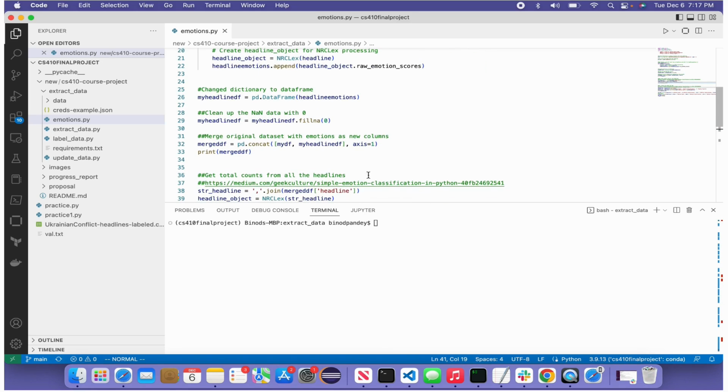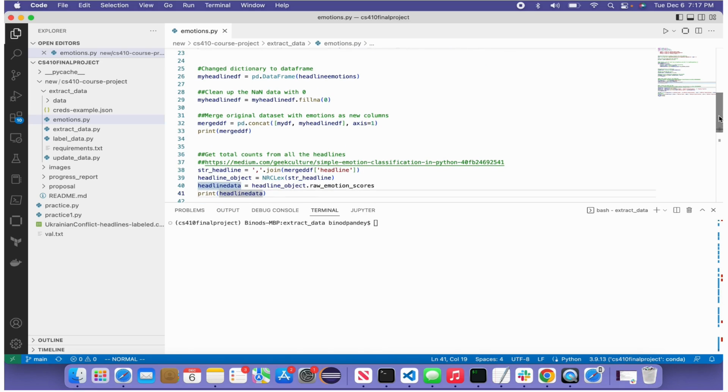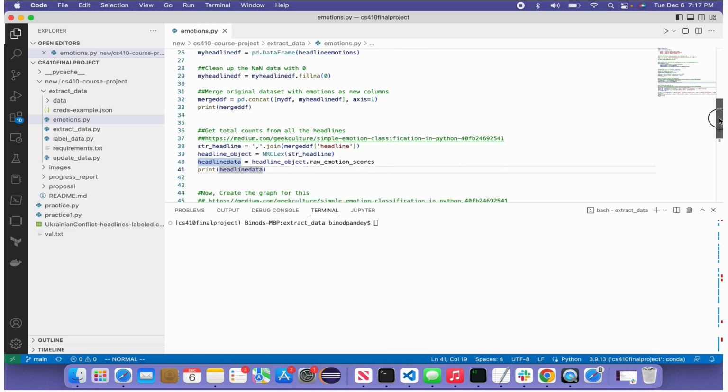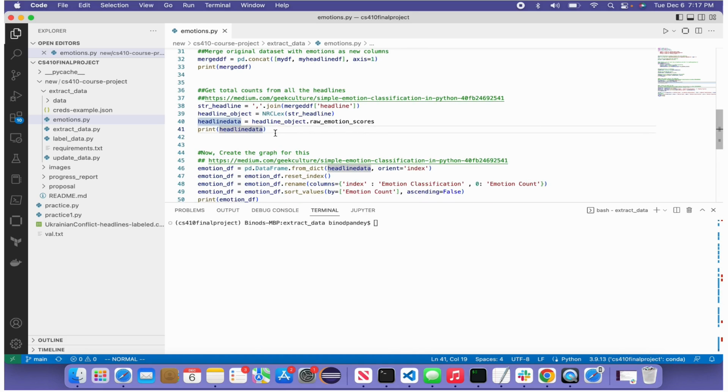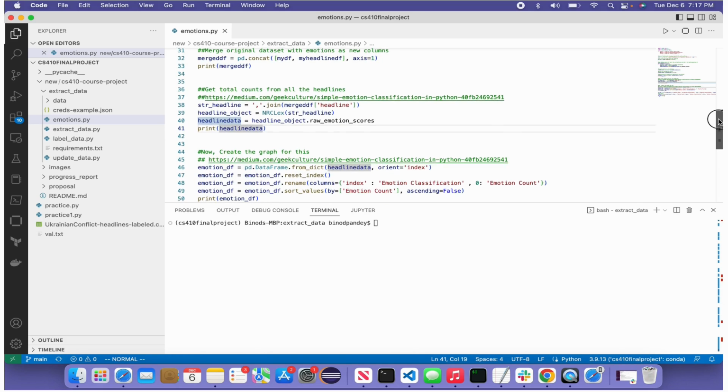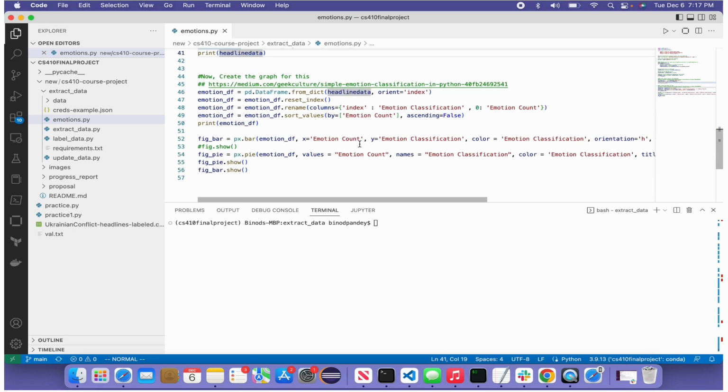Then we also run the raw emotions over all of the headlines together. And finally we created diagrams out of these, a pie and a bar chart, for the overall headlines. The way to run this is just to run the emotion.py program, and it will run through it.